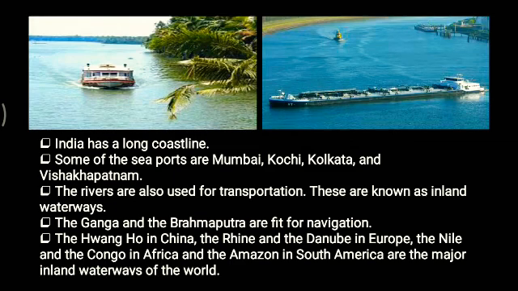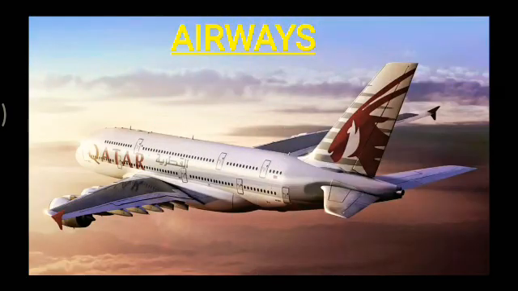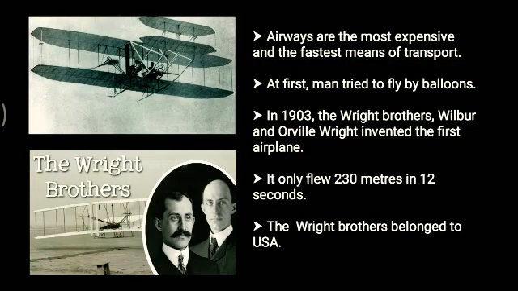As we talk about all these waterways, next we have the airways. Now, as waterways is the cheapest means of transport, airways is the most expensive means of transport. But on the other hand, it is the fastest means of transport.